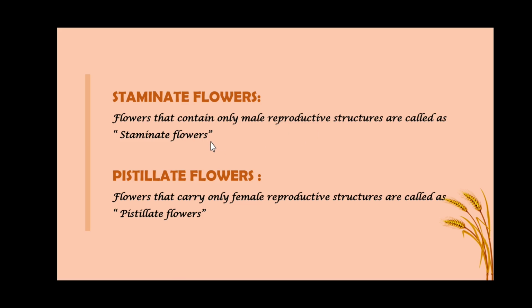In staminate flowers, only male reproductive structures are present, and pistillate flowers are those in which we will find only female reproductive structures. That is, flowers that carry only female reproductive structures are called pistillate flowers.